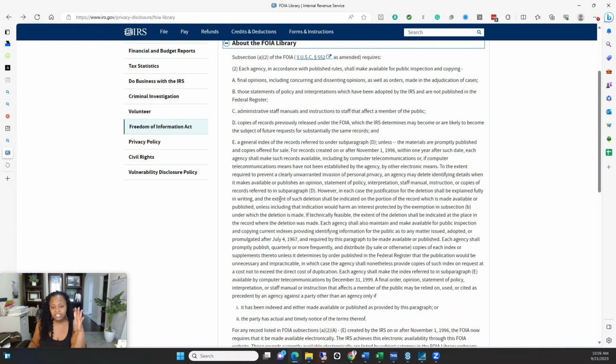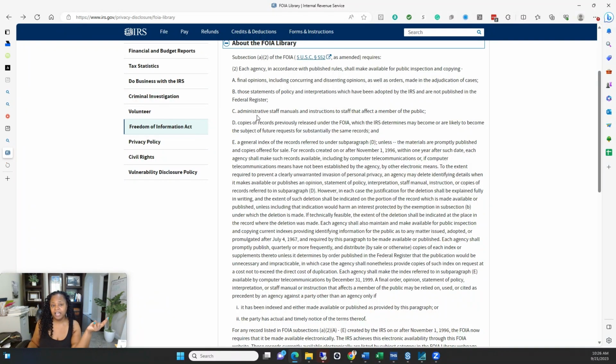So this tells you the stuff each agency, in accordance with published rules, shall make available for public inspection and copying. Final opinions made in court cases. Statements of policy and interpretations which have been adopted by the IRS but are not published in the Federal Register, right?